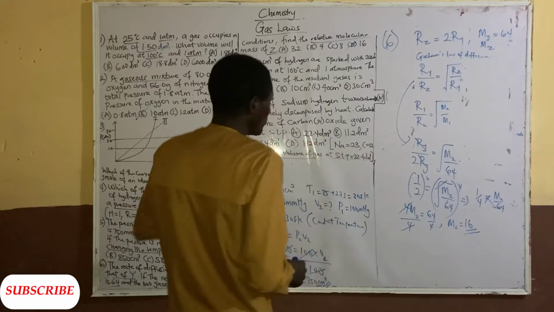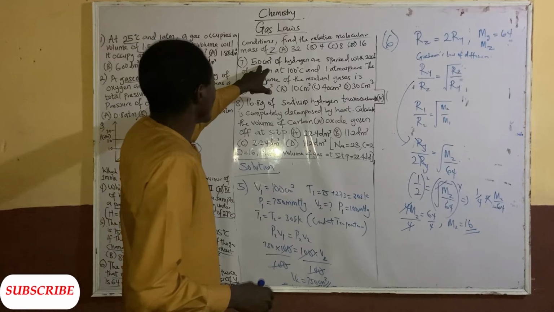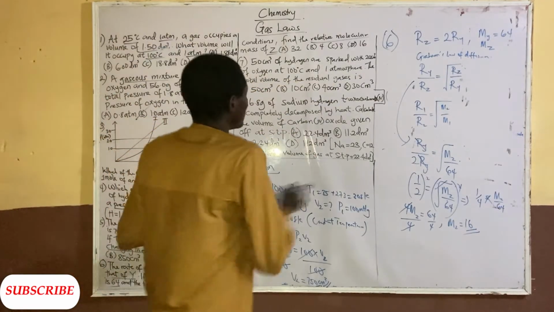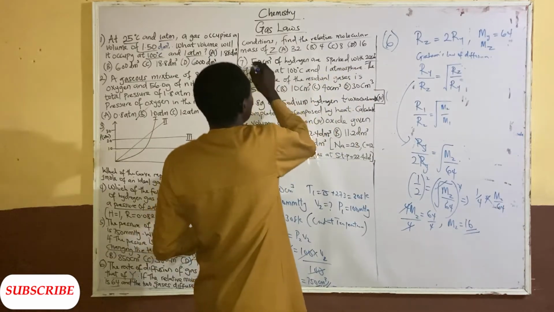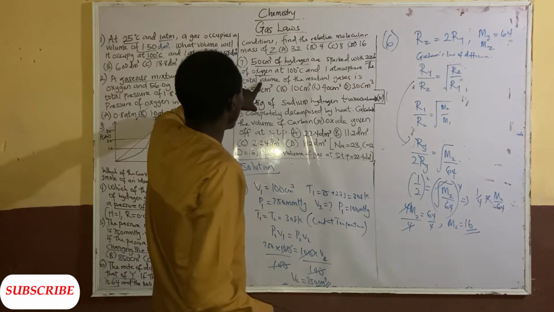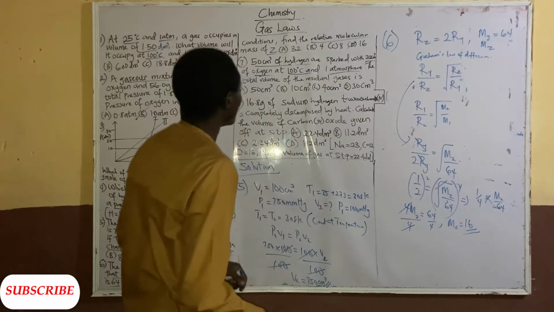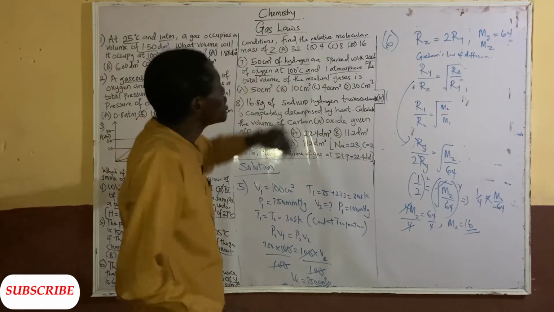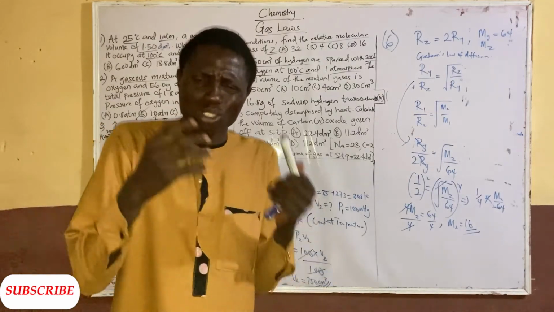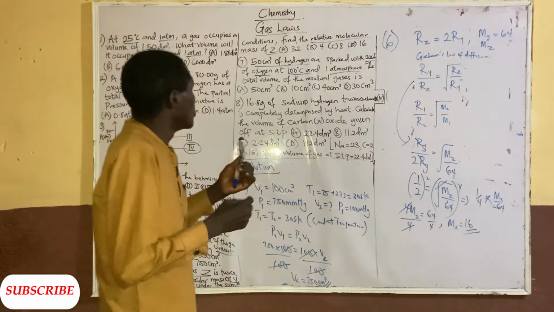So number 7. Look at this. 50 centimeter cube of hydrogen is packed with 20 centimeter cube of oxygen at 100 degrees Celsius and 1 atmospheric pressure. The total volume of the residual gas is that. Whenever you are asked about the residual gas, just note that, and we are given in terms of volume. Just know that we are talking about the law here.